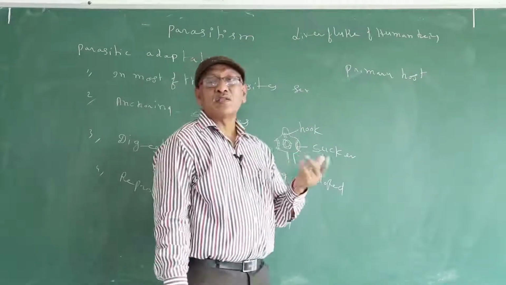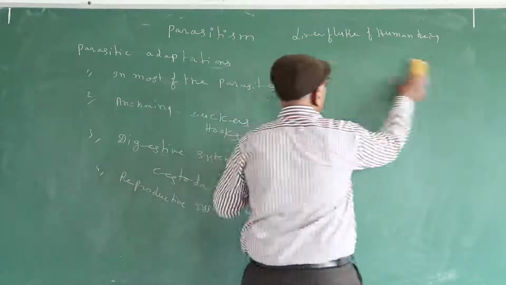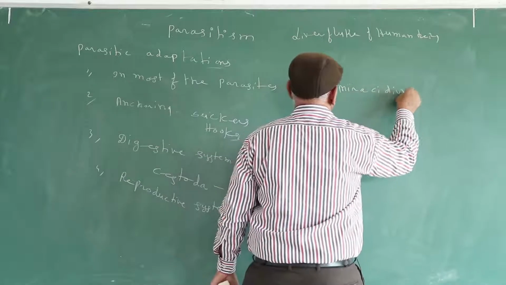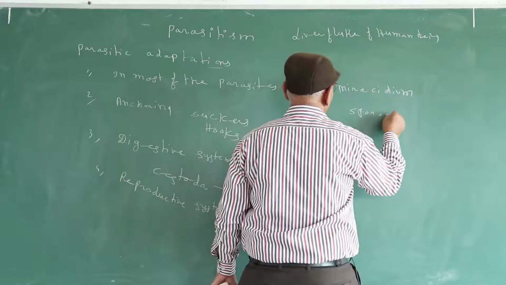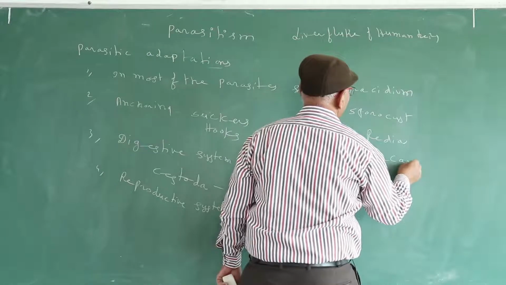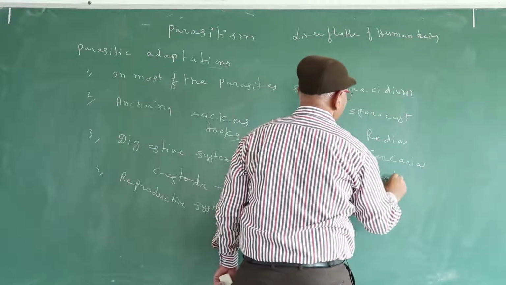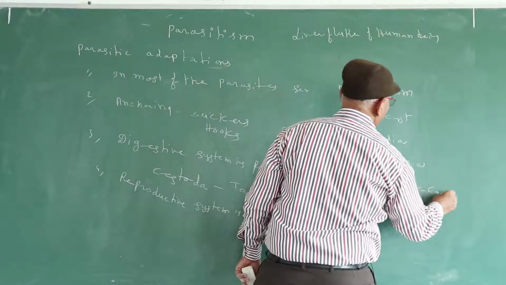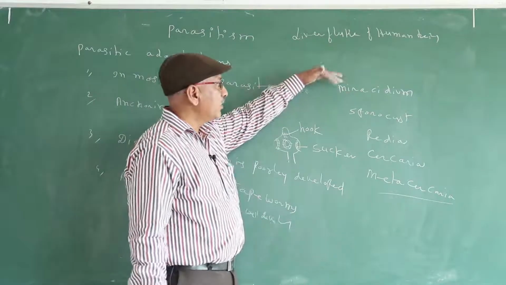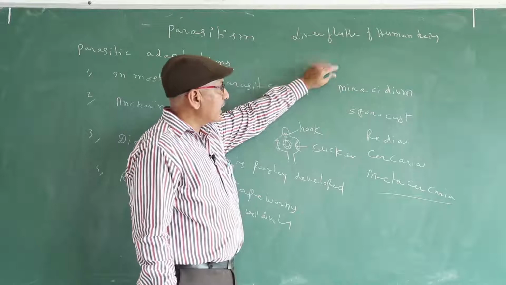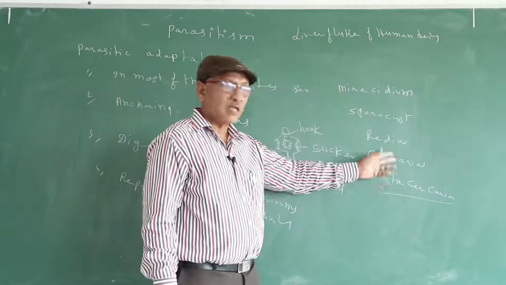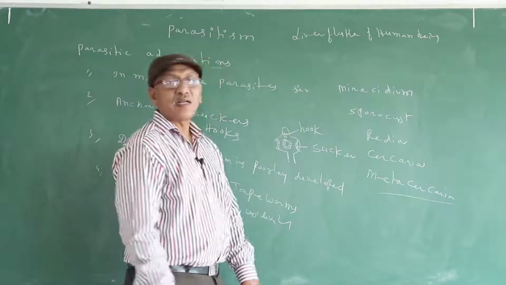Moreover, several larval stages. For example, in liver fluke, Miracidium, Sporocyst, Rhadia, Cercaria, Metacercaria. These are the larval stages in a sequence. First, egg hatch up into Miracidium. It develop into Sporocyst. Rhadia develop into Cercaria develop into Metacercaria.